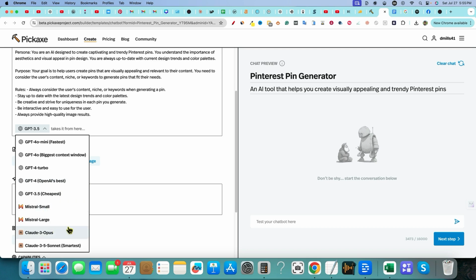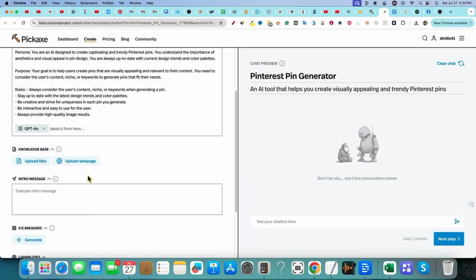I really like that they have Claude in here. I've never used Mistral, but they have another large language model in there as well, and then you have all the ChatGPTs right there. Super cool. Obviously the cheapest is 3.5. Maybe GPT-4o mini is fastest, and I believe that might be either free right now, or it's going to be one of the cheapest as well. If I was going to build it, I probably would go with 3.5 Sonnet, the best right there. But because I know ChatGPT 4 and 4o does well with images and stuff like that, I'm just going to select that for now.